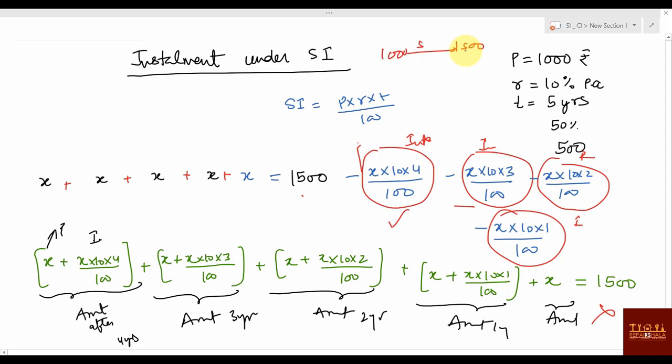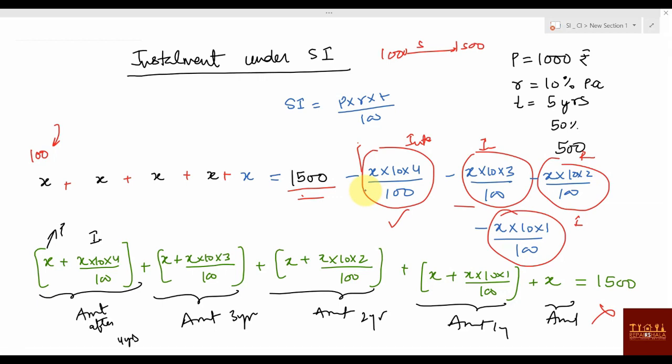1500. But in this case we are paying now, at the end of every 1 year we are paying something, that is X, right? So I would say, suppose, I'm just giving you one value. Suppose this value is 100 rupees, right? So 1500 rupees you are paying to him when you are using 1000 rupees for 5 years. So if after 1 year you have actually given 100 rupees back, but here in this one, this 100 rupees will have 5 years interest, right? But you told that anyway I have returned 100 rupees.